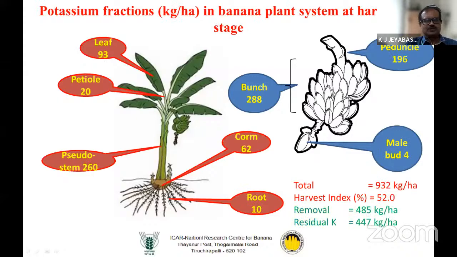Then in case of potassium, you may wonder that nearly more than 50% of potassium is removed through bunch. Some 932 kg of potassium is totally taken up by the plant in 1 hectare. And through bunch harvest, 485 kg of potassium is removed, and residue is 447 kg. It is available for recycling. This large quantity of nutrients existing in the root system, plant residues or farm waste has to be properly recycled in proper nutrient management. Then only the soil system will be optimum for soil microbial aspects, and physical and chemical properties will be improved.